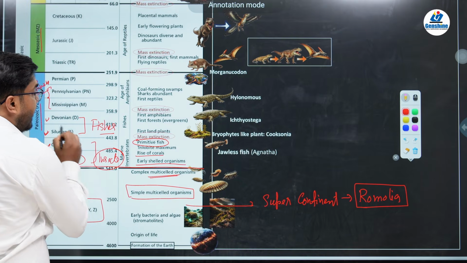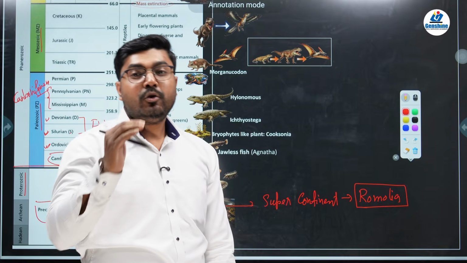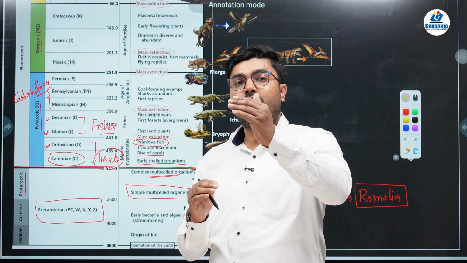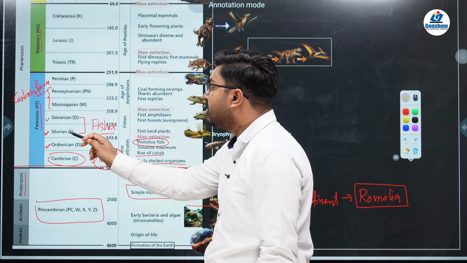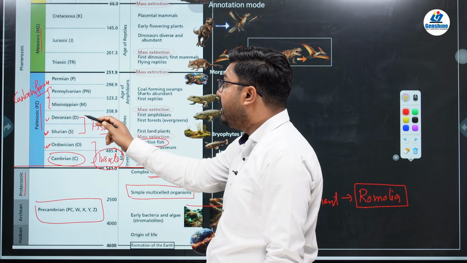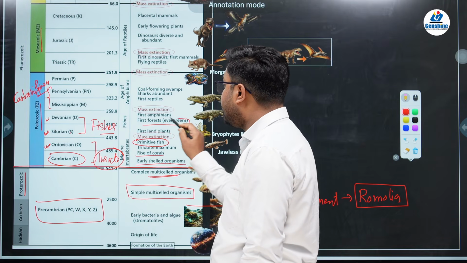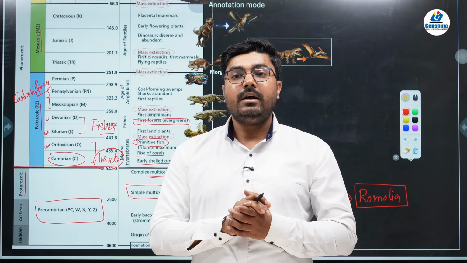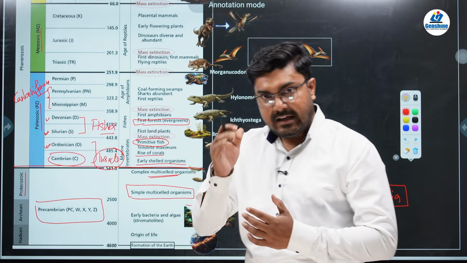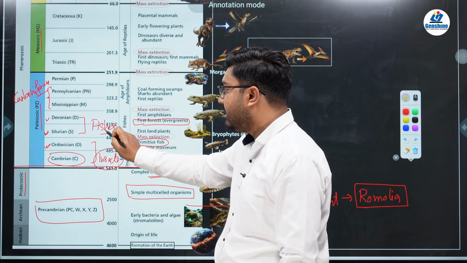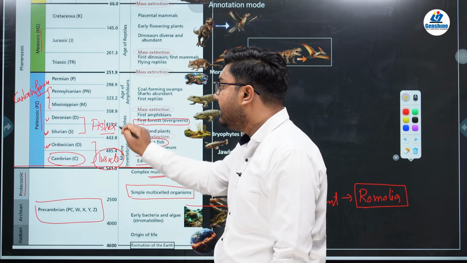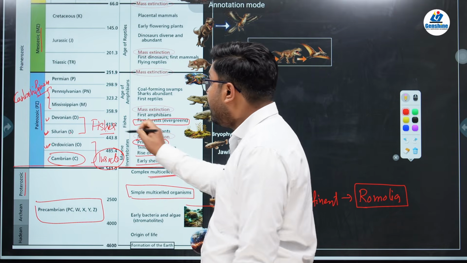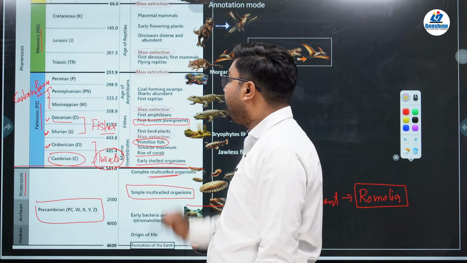Remember, in the Silurian, what happened? The phytoplanktons which were found in the ocean, like we discussed, moved from the ocean to the land. In which period? In the Silurian period. And by the Devonian, there was forest on the land, or evergreen forest. So the entire land now had some living species of plants. Animals are yet to come, because the animals are still in the ocean, like fishes. Here it's only fish, so they are still in the water. Now fish will evolve and then come to land. Next, as you understand, in the Devonian period there were large forests.